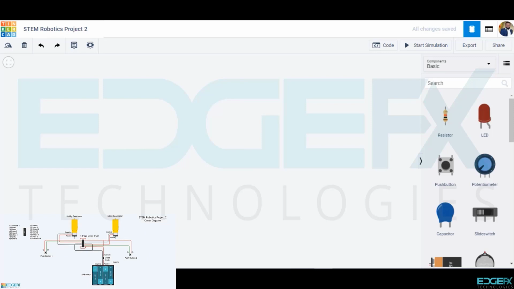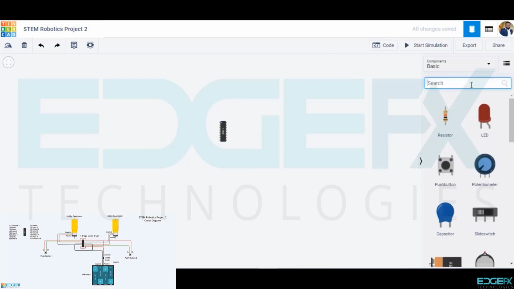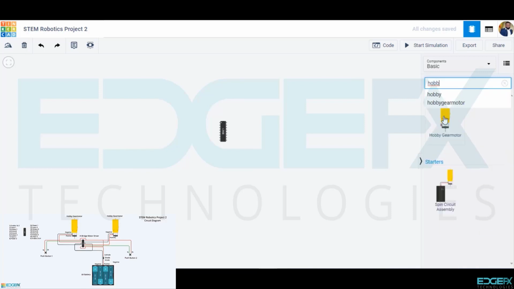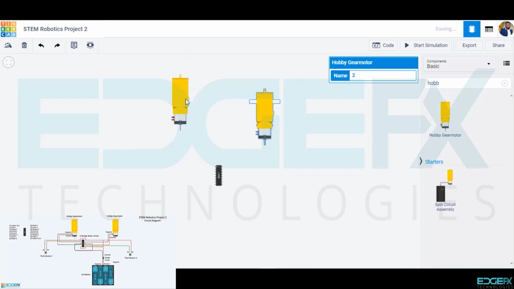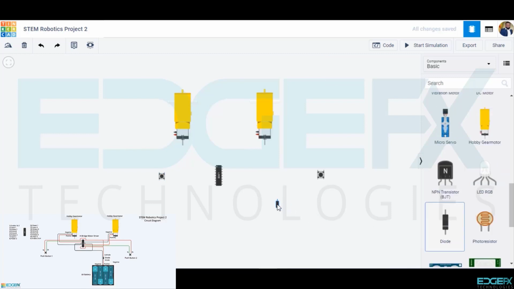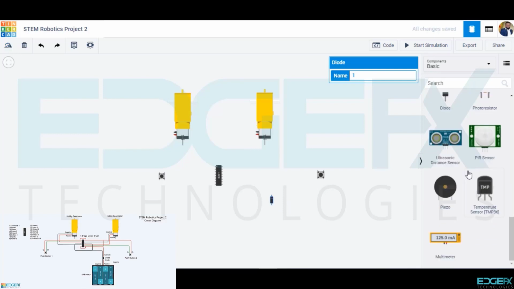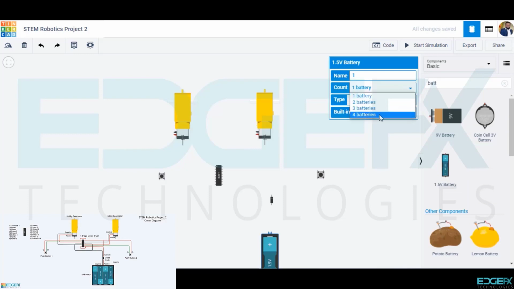Let's draw the components mentioned in the circuit diagram seen earlier. So we will draw the H-bridge motor driver, DC geared motors, push button, diode, and battery 6-volt, 4 numbers.